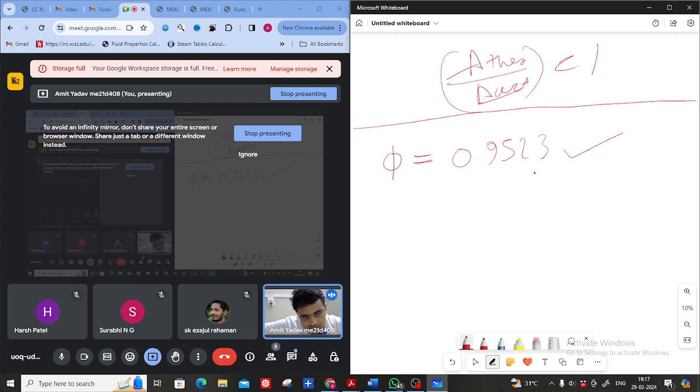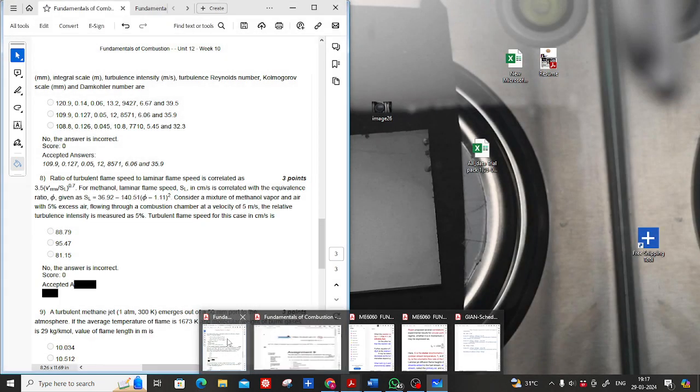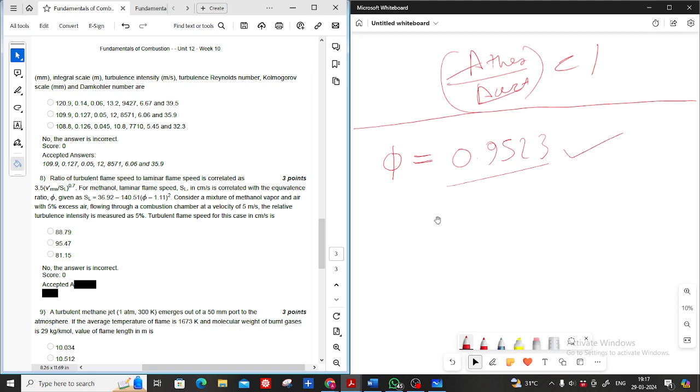Izazul Rahman, are you getting this 0.9523 or a different answer? Yes, sir, 0.9523. Okay. Survi, I hope you are also getting 0.9523. Yes, sir. Sir, SL is 33.425 centimeter per second. Okay.